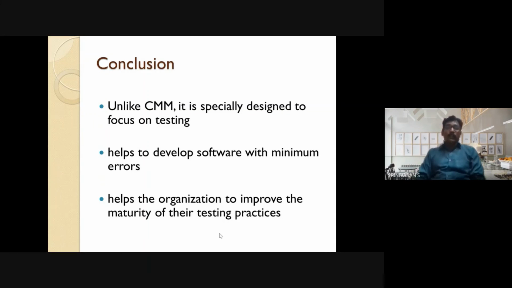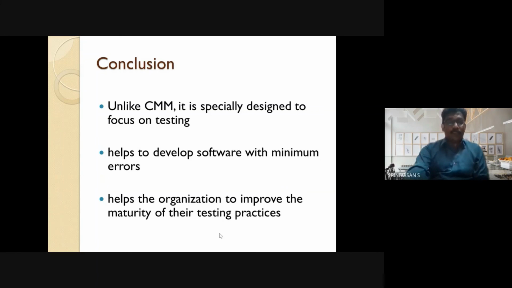When we compare TMM to CMM, the TMM focuses more on testing. It's a test-specific maturity model. It helps organizations to optimize the errors. It also helps the organization to improve the maturity of their testing processes.